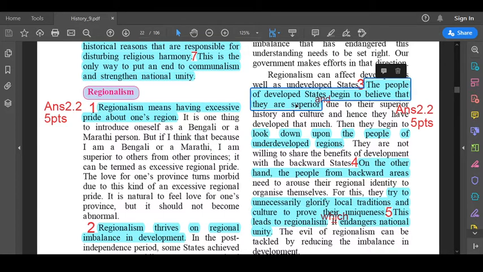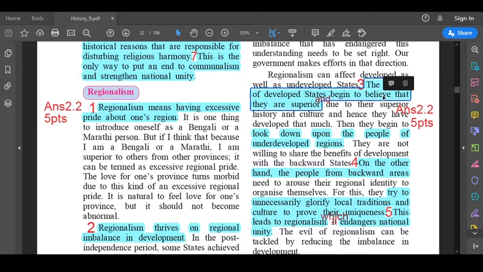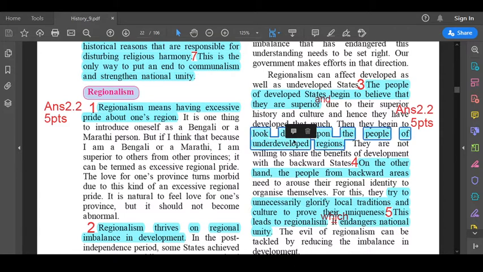This third point is incomplete. After superior, you're going to write the word and, then you leave 2 lines. After that, see the third line, that is a continuation of your third point: look down upon the people of undeveloped regions. I'm reading out the third point once again. The people of developed states begin to believe that they are superior and look down upon the people of underdeveloped regions.